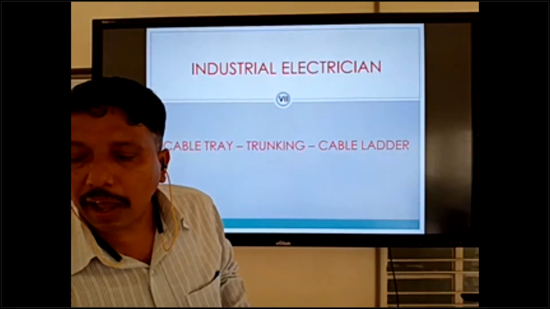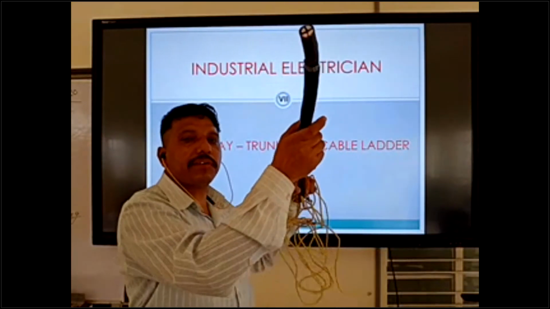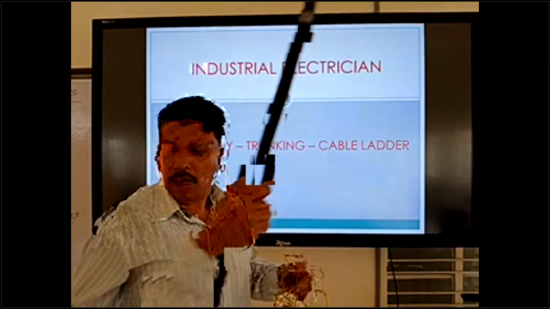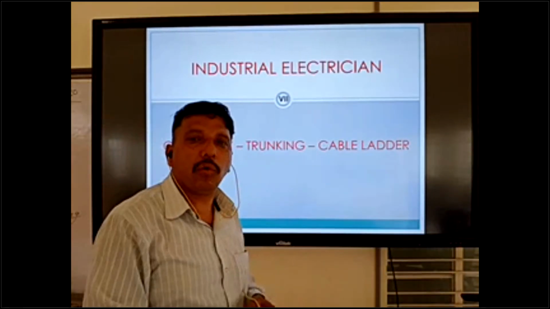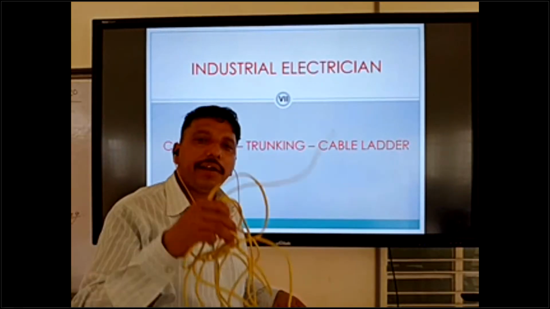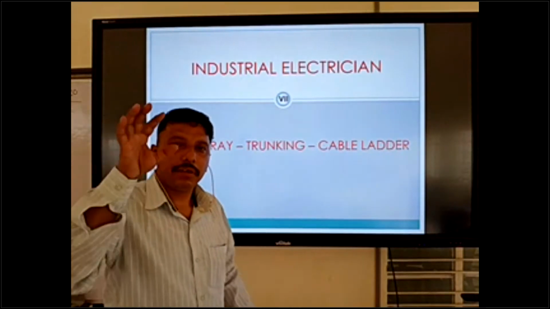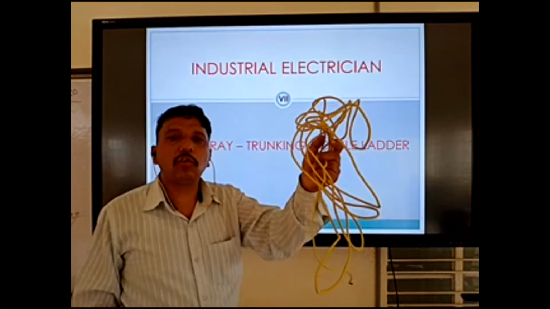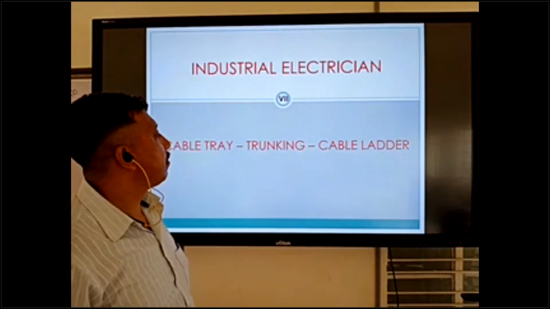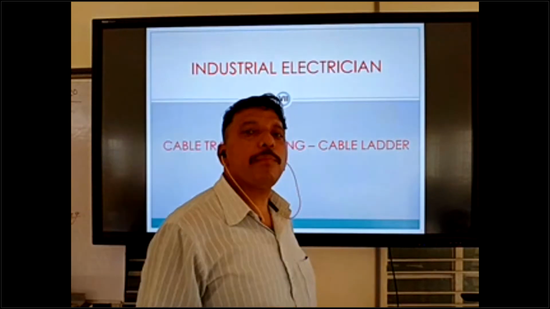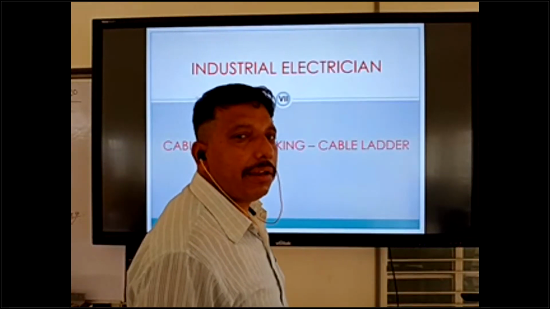Armored type cable is very strong. This one is no problem for cable tray and cable ladder. Cable trunking means solid type; it has no holes. We can use cable trunking for the wire route system, and for armored cables we can use cable tray and cable ladder.